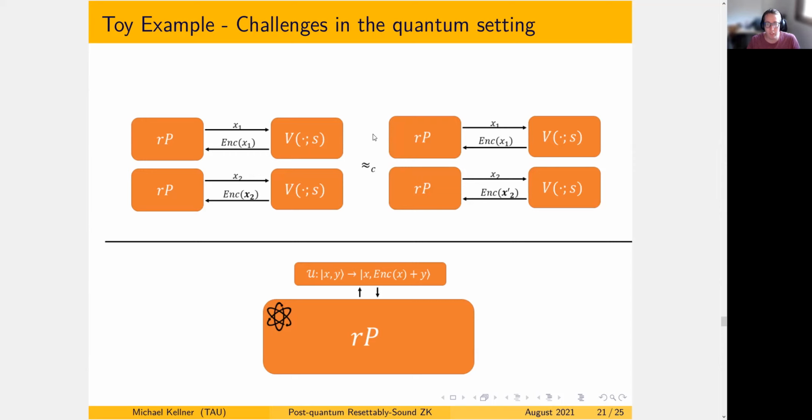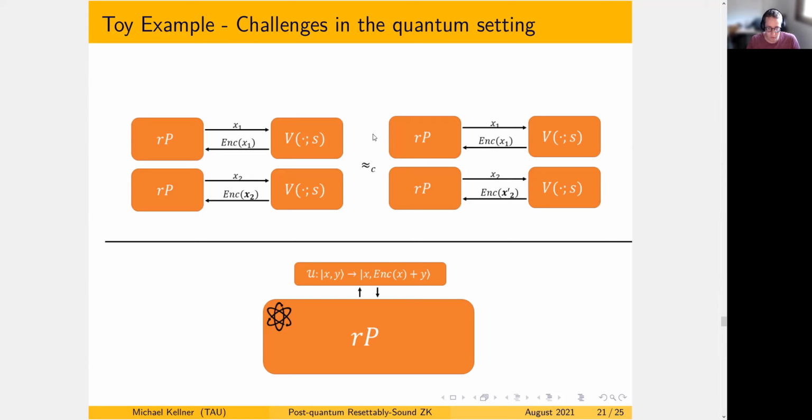And we can do this gradually, one step at a time, using many hybrids, and get to a point where under all the encryptions we have none of the inputs that the resetting prover has sent, and then we can just rely on the original soundness. And since we have only polynomially many sessions that the resetting prover conducts, this will hold.